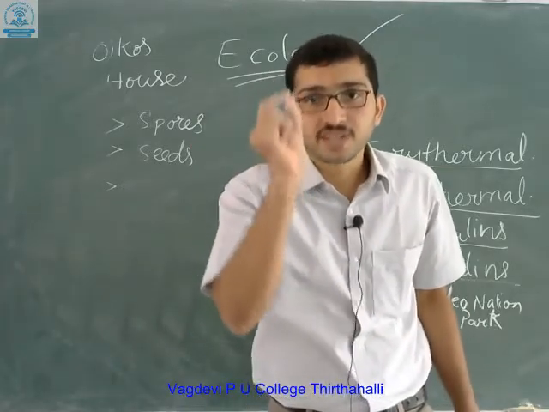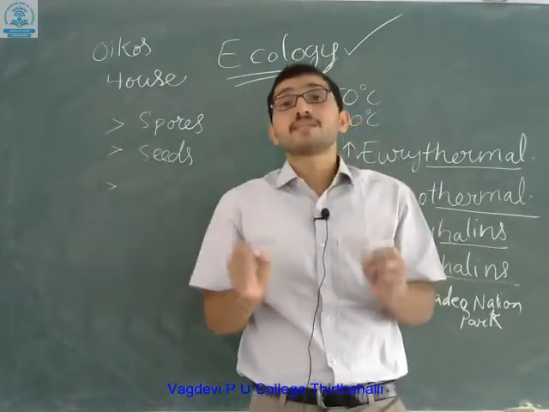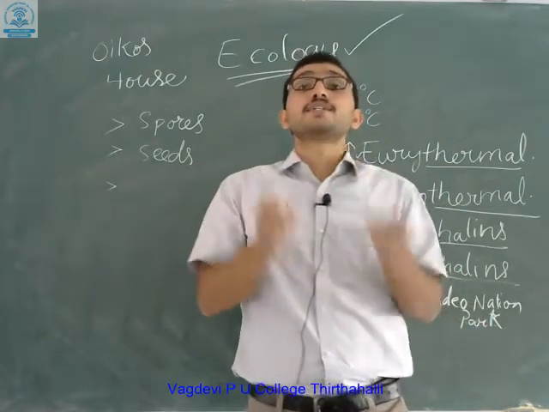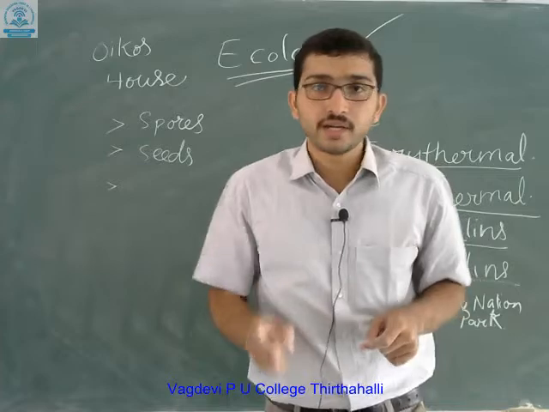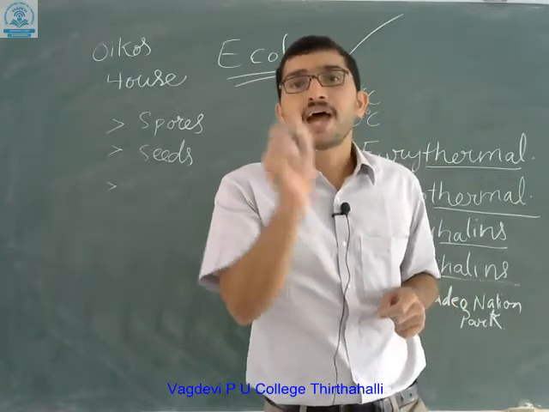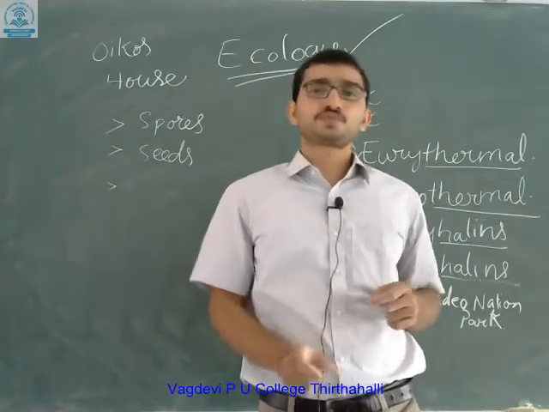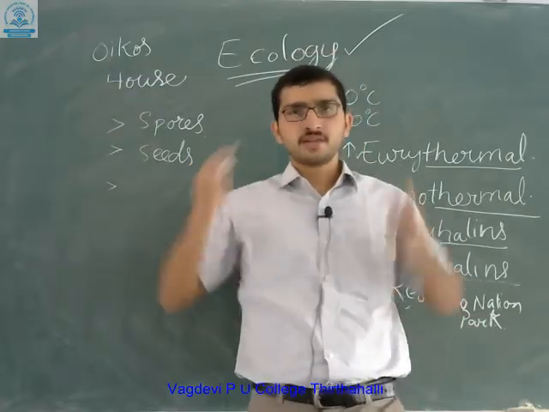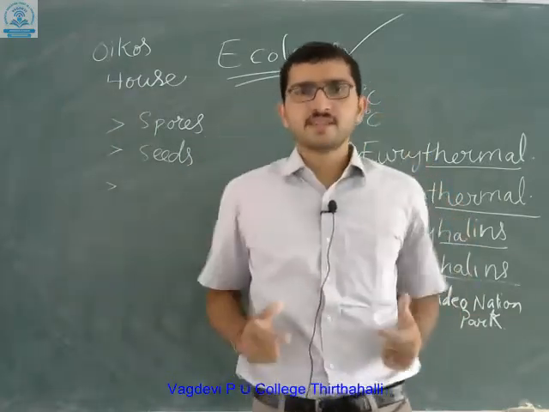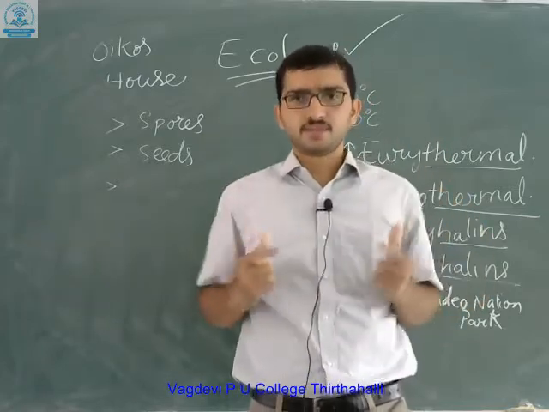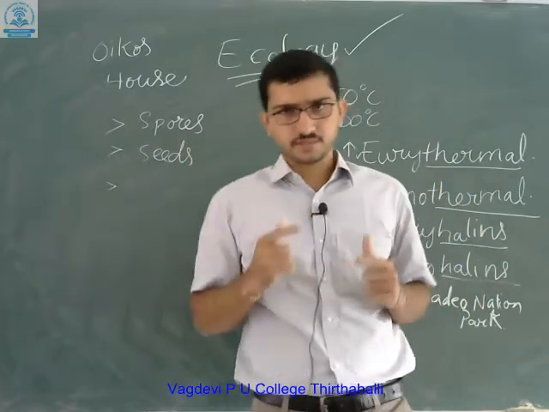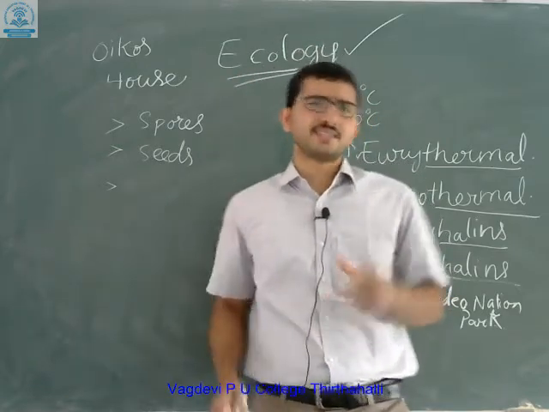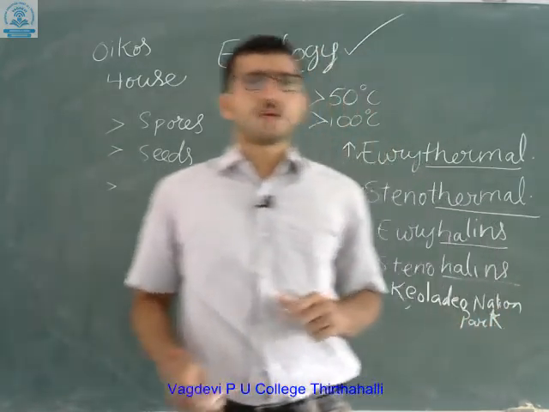Ultimately, mammals have adapted the ability to maintain a constant body temperature. Mammals have an effective thermoregulatory system. When the temperature increases, the brain senses that the temperature has increased and that now you have to decrease the body temperature. So these are regulated within the body, whereas in plants it is quite not possible.